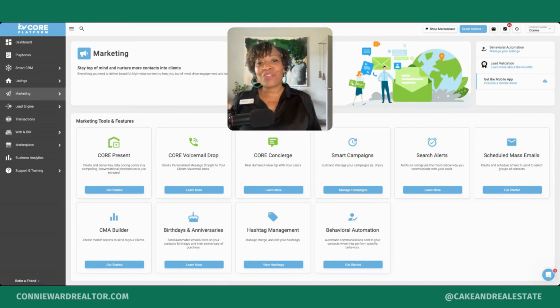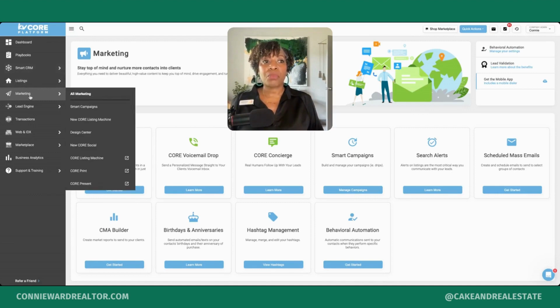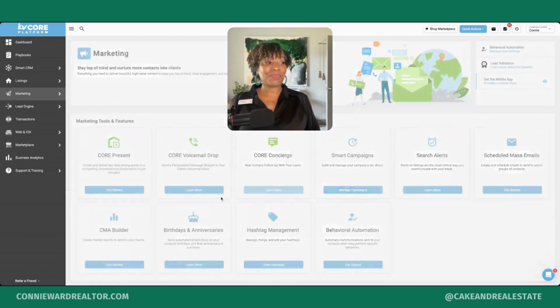Hello there. So the first thing you'll want to do is to log into your KV Core platform. So once you are logged in, you want to go to the marketing section. If you notice in KV Core, each category has the main category and then there may be a sub menu or subcategories. So for marketing, I like to start at the actual dashboard for the category. You could go directly to Smart Campaigns, or you can go to marketing, which I like to start here. So once you're at the marketing dashboard, you will go to Manage Campaigns.